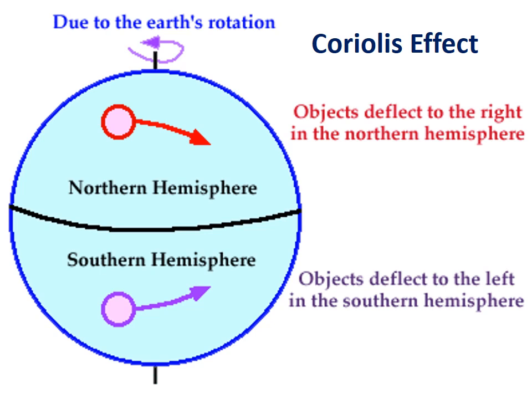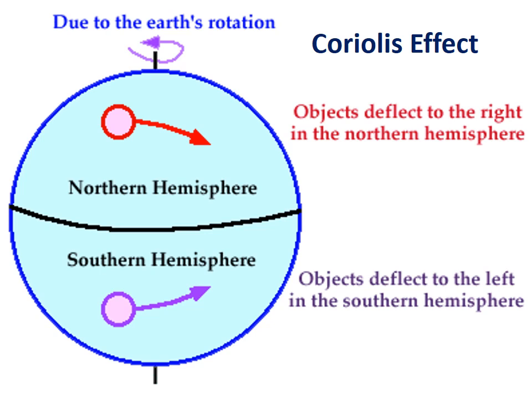Now, let's understand the Coriolis effect, which refers to the force experienced by any object moving over the surface of a rotating body such as the earth. The Coriolis effect plays an important role in the movement of air, that is wind, and water, that is ocean currents, on the earth.